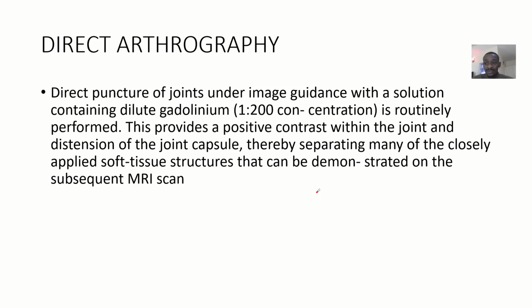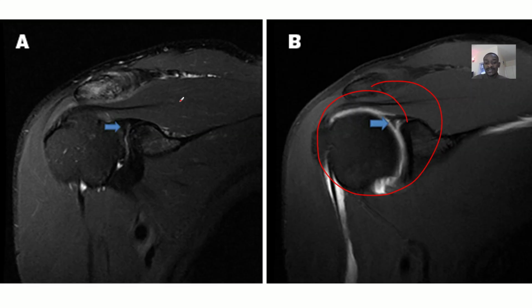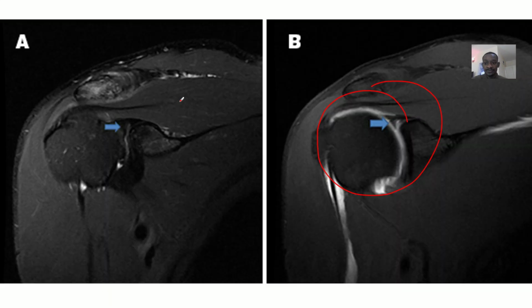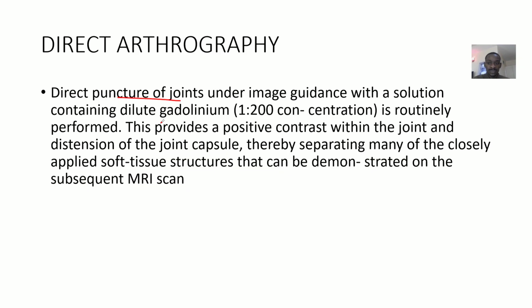So for the direct arthrography, we said that this one is basically a direct puncture of the joint using image guidance. So this one is a direct arthrography. Okay, so it will contain a solution containing dilute gadolinium, in about a 1 to 200 ratio concentration.